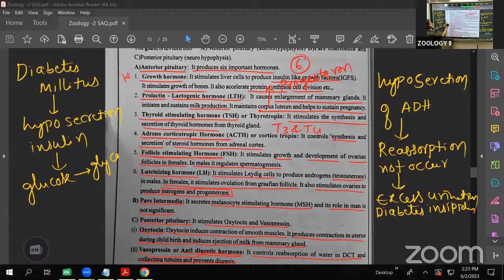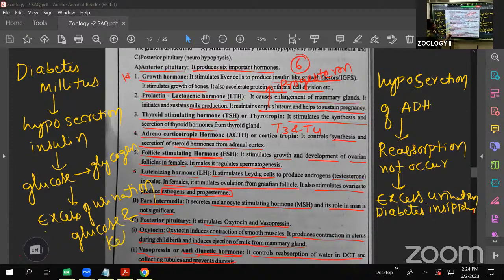At that time, inside the blood the glucose level is more. That glucose is eliminated through the urine. In both of them, excess urination occurs. What is the difference in this excess urination? In diabetes mellitus, the glucose and ketone bodies are present in the urine. In diabetes insipidus, the ketones and glucose are not there. That's the difference between diabetes mellitus and diabetes insipidus.